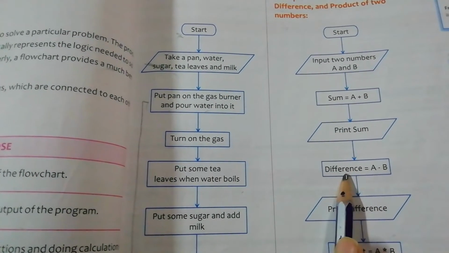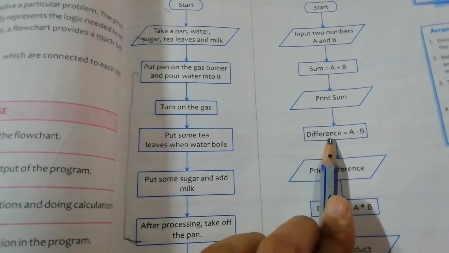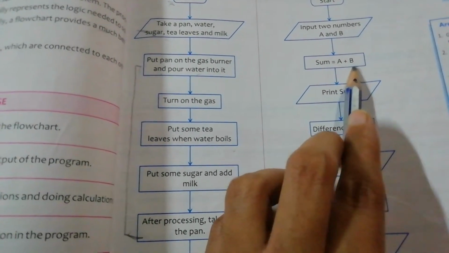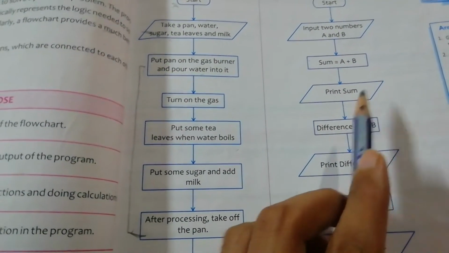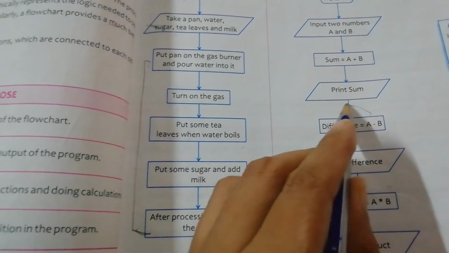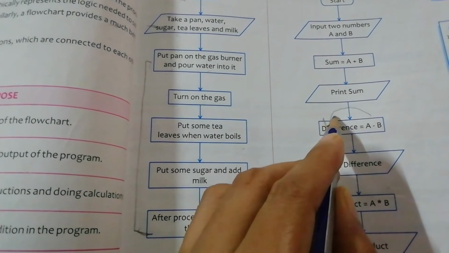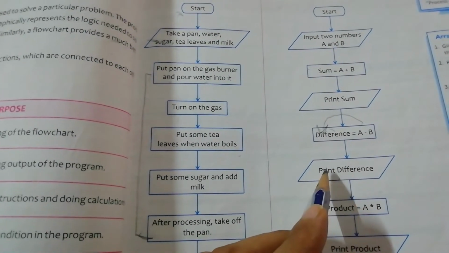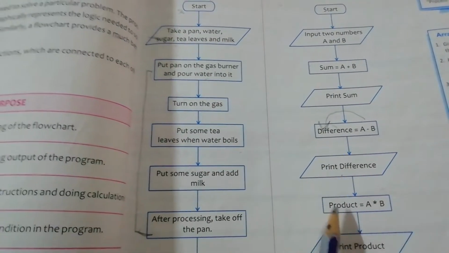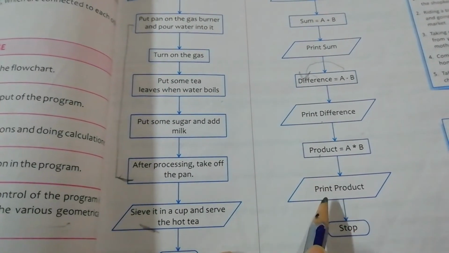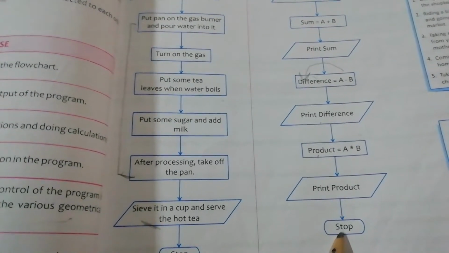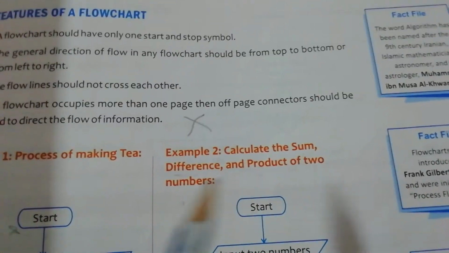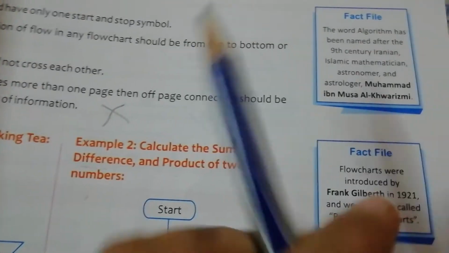Clear? So this is the processing box for A minus B, and where does the answer go? Just like A plus B's answer went into sum, A minus B's answer will be directed to the variable difference. And after this, this is the output box to print the difference. After this, product, print the product and stop. Clear? So in this page we have some fact files, so let's discuss them.